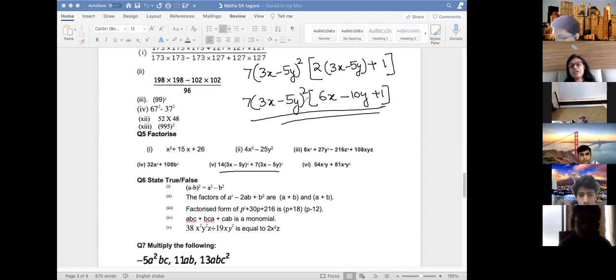If you expand this, that is simplified. Understood, Mudabbir? Yes, ma'am. We don't have to simplify. We just have to write the factors in multiplication form. So this is factorized form. You cannot expand it, that will become simplification.